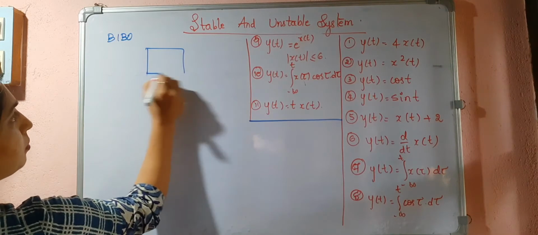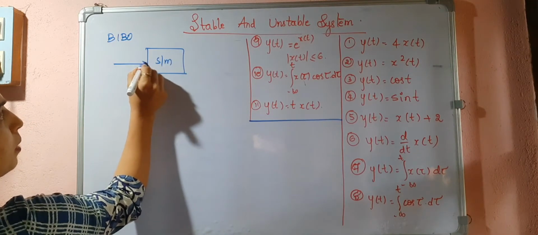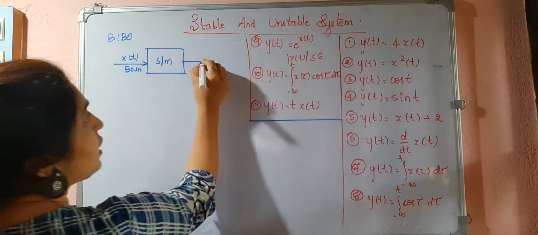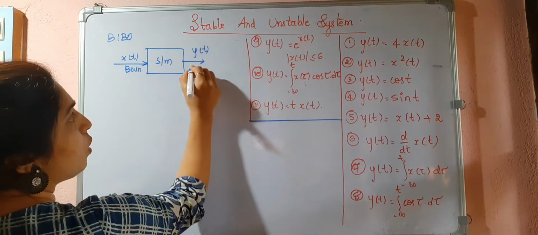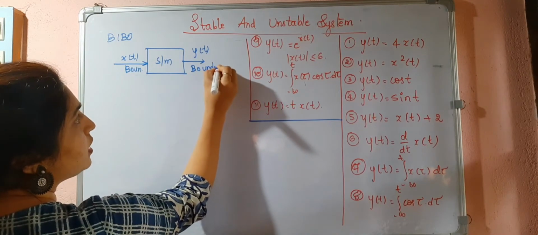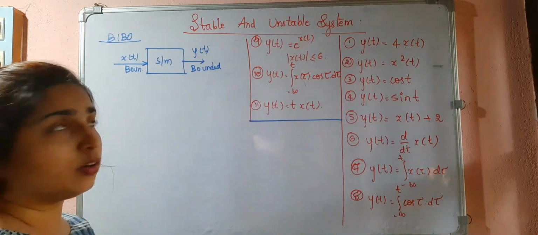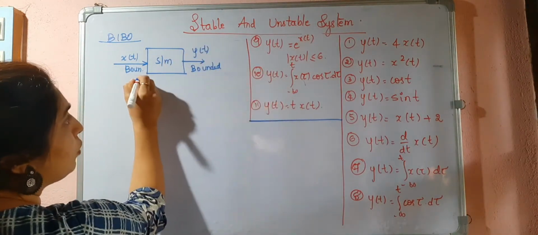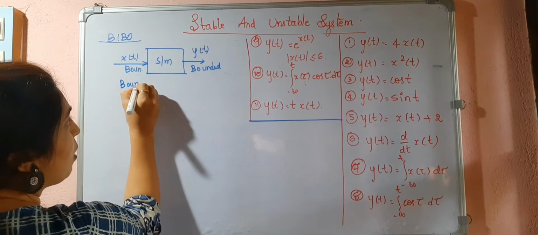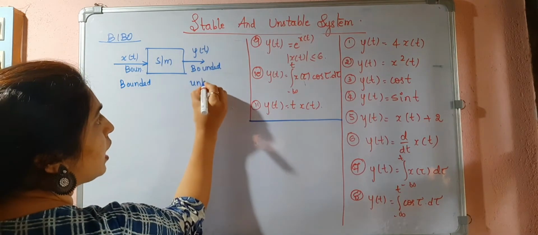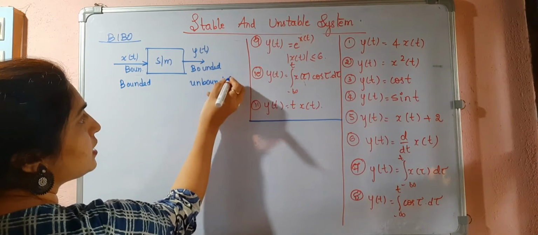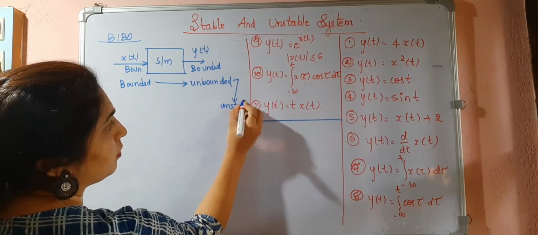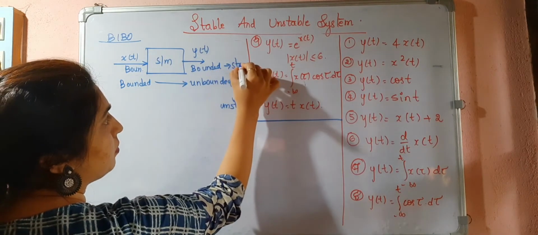This is the system. I am giving the bounded input x of t. This is the bounded signal. If it is producing an output which is also bounded, then I can call this BIBO stable. Otherwise, if the input is bounded but the output is unbounded, then it is an unstable system. This is a stable system.